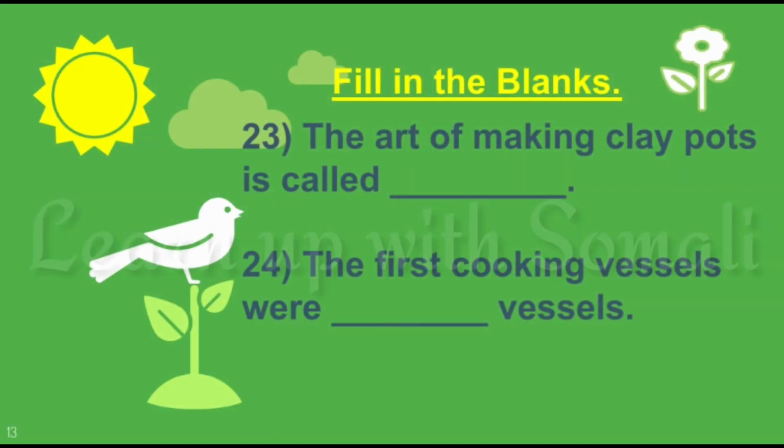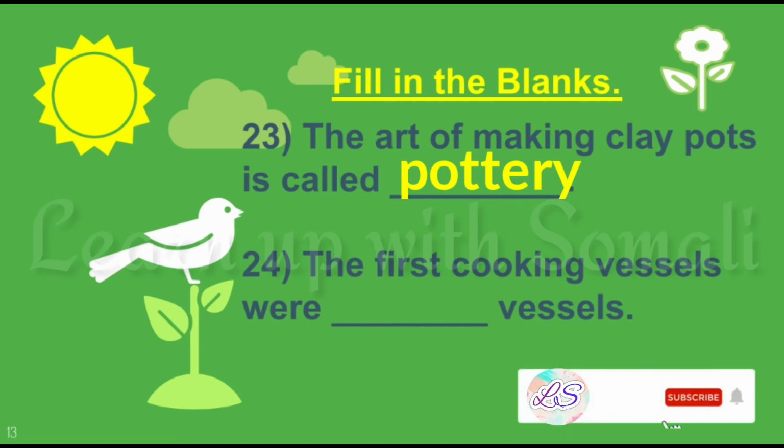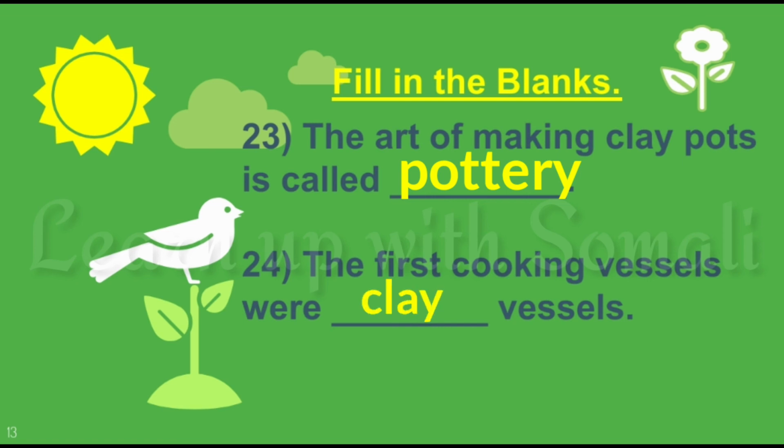Number 23, the art of making clay pots is called dash. It is called pottery. Pottery is the art of making clay pots. Number 24, the first cooking vessels were dash vessels. So, the answer to 24 is clay vessels. The first cooking vessels were clay vessels. That means they were made from clay.